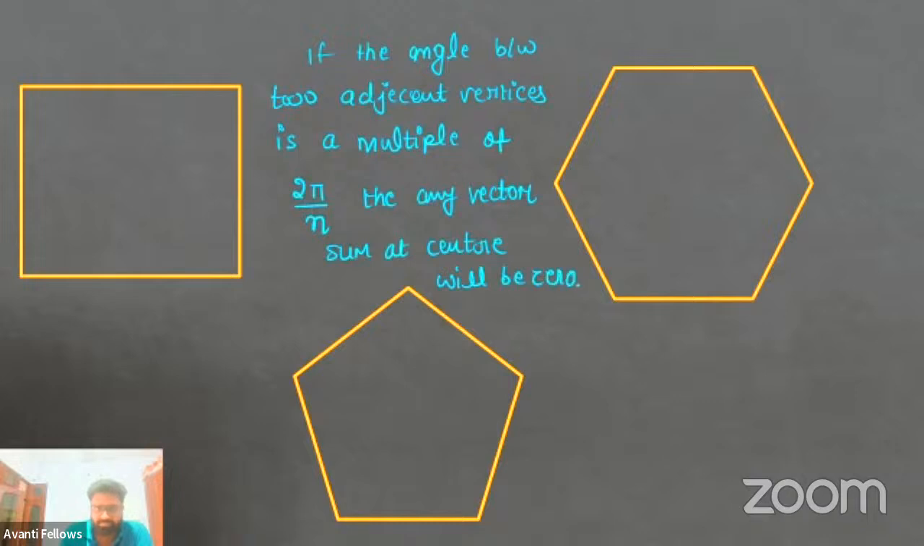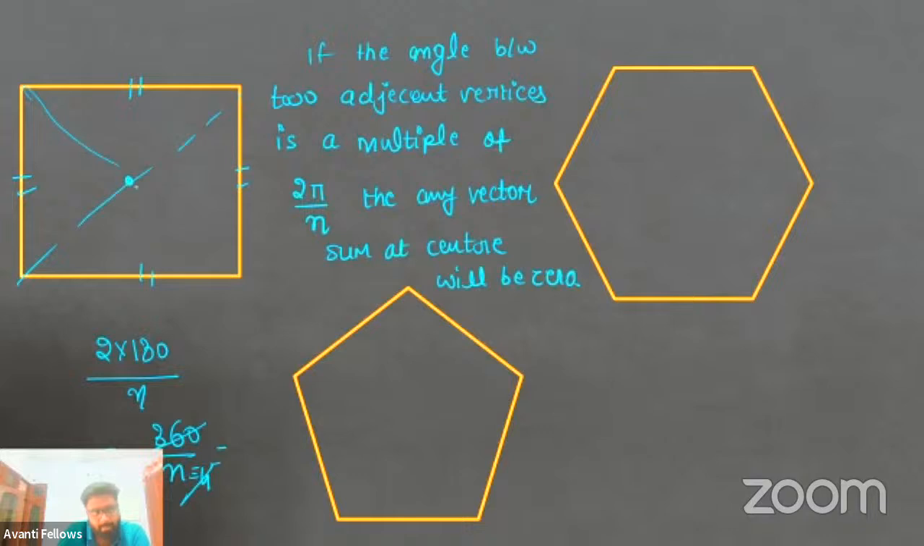अब देखो, 2 पाई बाई एन को क्या लिख सकते हैं? 2 इंटू 180 डिवाइडेड बाई एन which is 360 बाई एन. यहाँ पे वर्टाइसिस कितनी है? यहाँ पे साइड्स कितनी है? 1 2 3 4. 4 वर्टाइसिस है. ठीक है. n is 4, so it is completely divisible or not? Yes, it is completely divisible. So at the center, for the vertices that are joined, the electric field vector is 0.